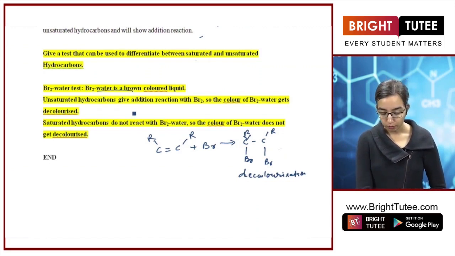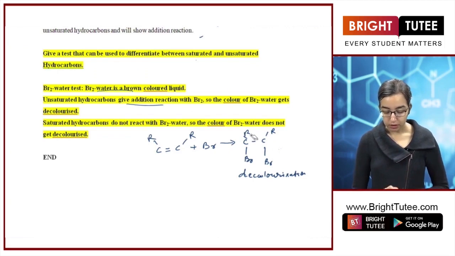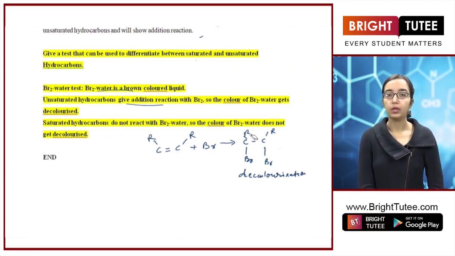So the brown color disappears and this is a way for us to know if this is an unsaturated carbon compound. So in the bromine water test we add a brown colored liquid, which is bromine water. Unsaturated hydrocarbons give addition reaction with bromine. So the color of bromine gets decolorized in this reaction. Whereas if this was a saturated hydrocarbon, then there would be no reaction and the brown color of bromine would remain. So we would be able to identify based on this test.